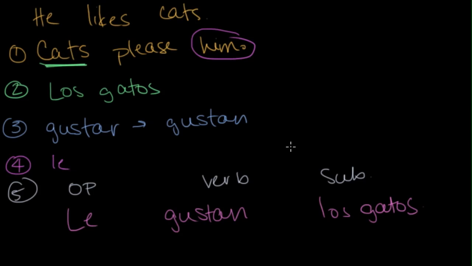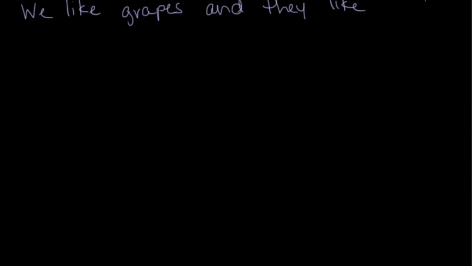Ta-da! Alright, let's try one more and we'll make it a little more interesting. Alright, let's do we like grapes and they like dogs. I know these sentences are really fun and creative.